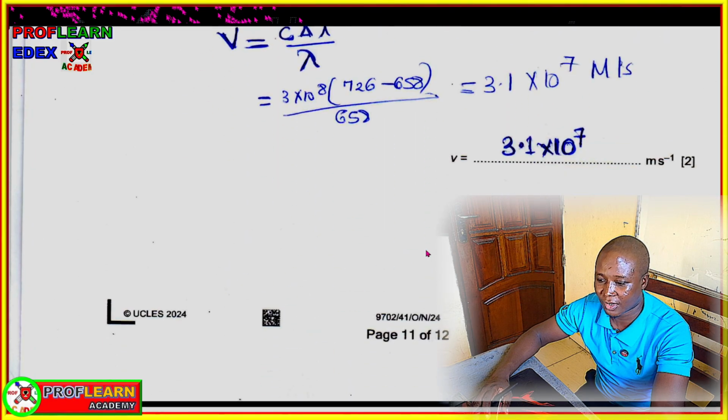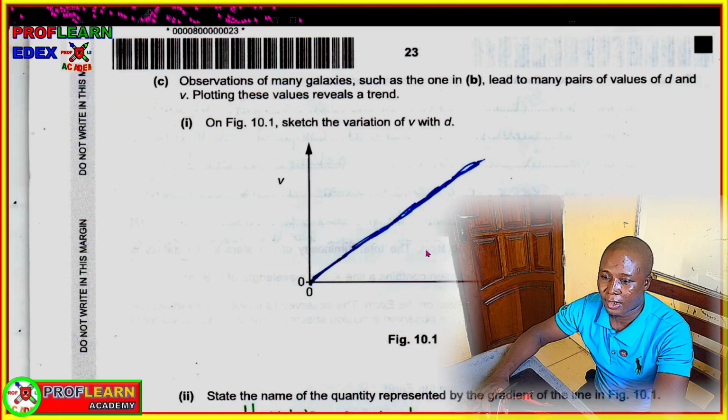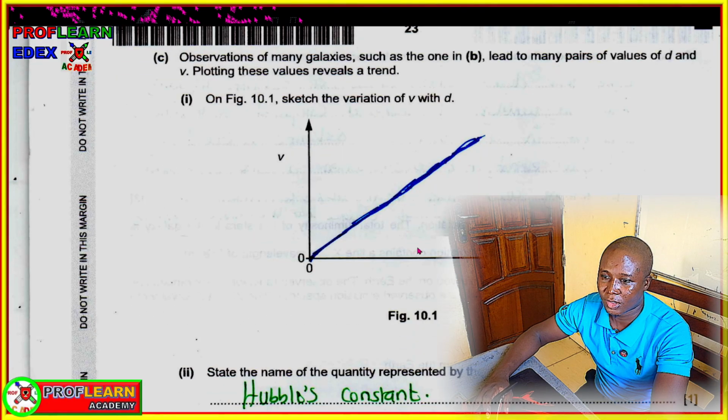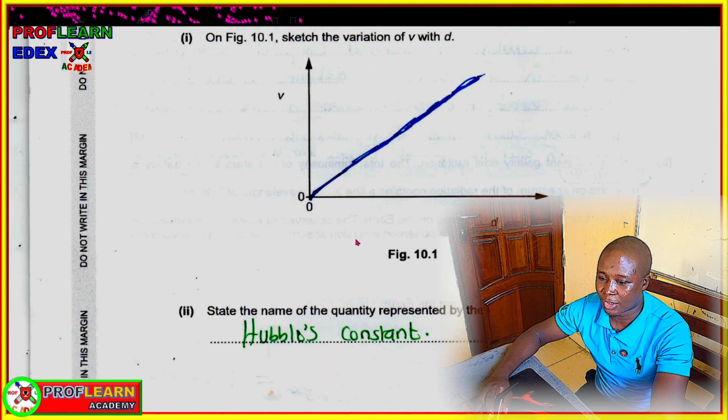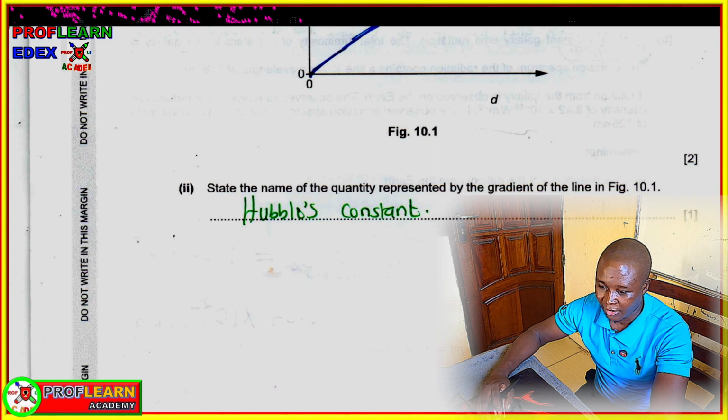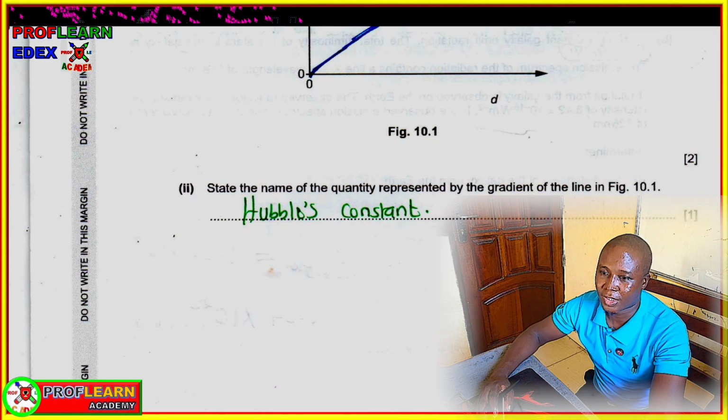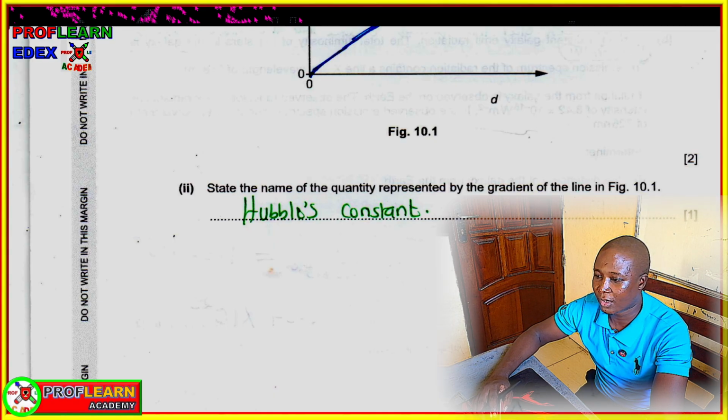So basically, that's what you need to understand as far as astronomy and cosmology is concerned for A-level physics. And if you are asked to sketch a graph of V against D, you need to realize that for galaxies it should be a straight line, and the gradient represents Hubble's constant. So up to that point, we shall stop there, and I wish you guys all the best.